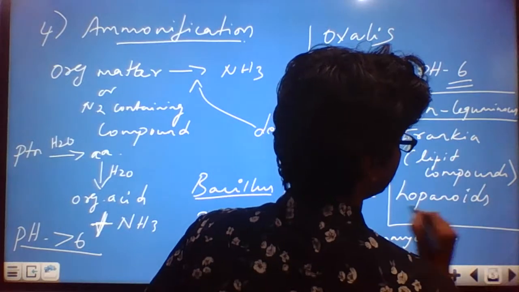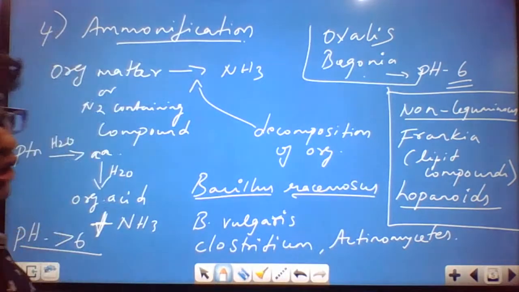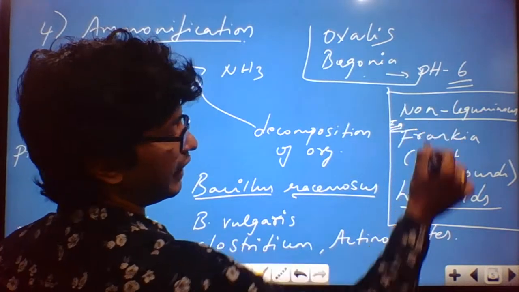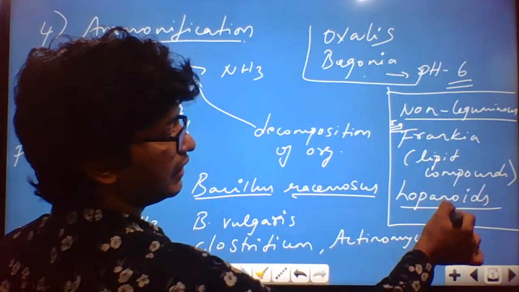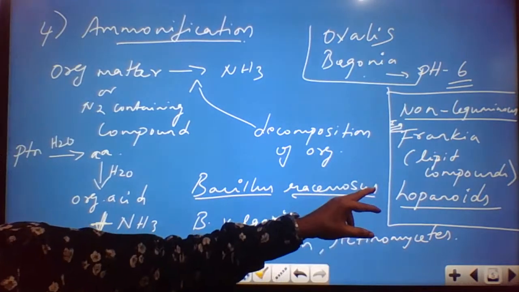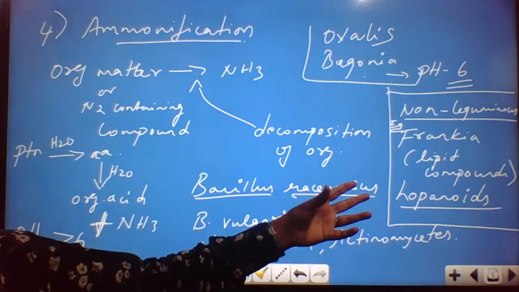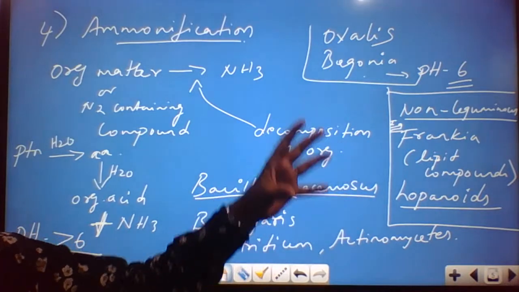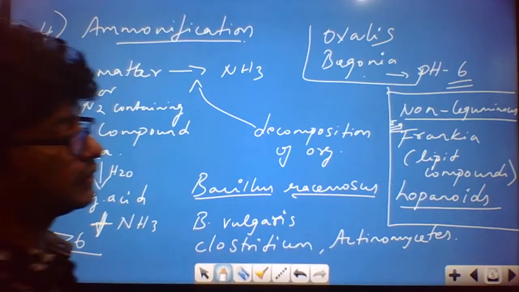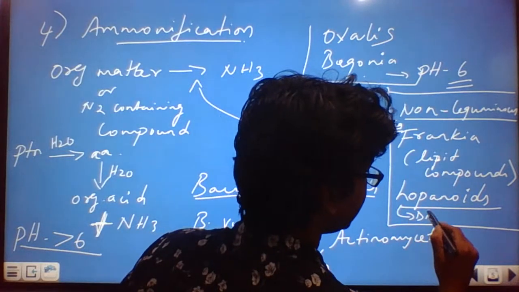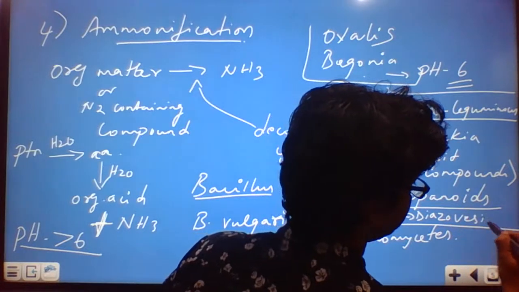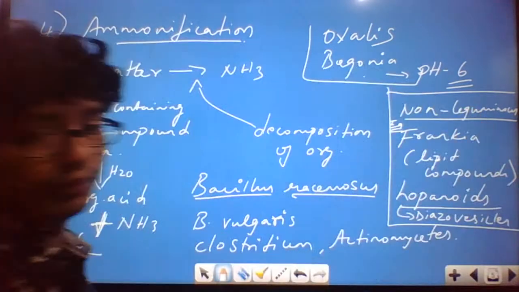This is in non-leguminous plants, especially, for example, Frankia. Frankia consists of lipid compounds like hopanoids. What is actually the function of the hopanoids? The hopanoids form a vesicle surrounding, and this we call a diazovesicle. So can you tell me what is the function of diazovesicles which form in the case of non-leguminous plants?